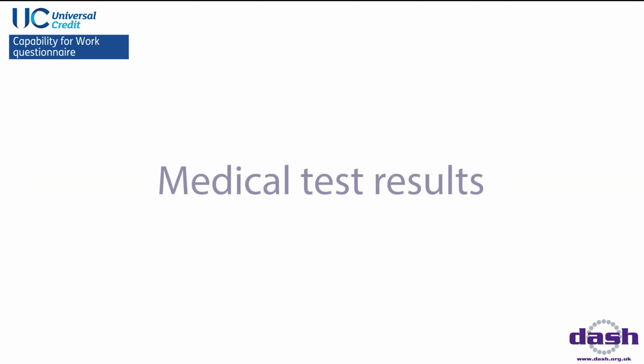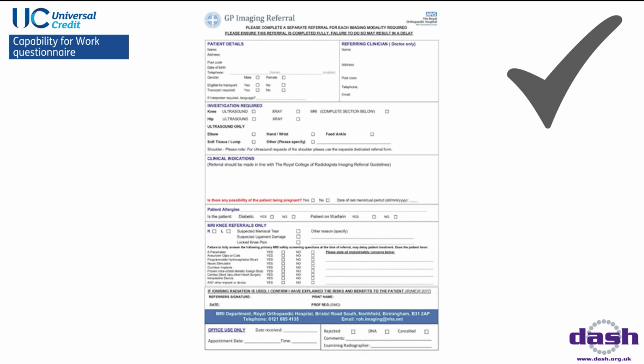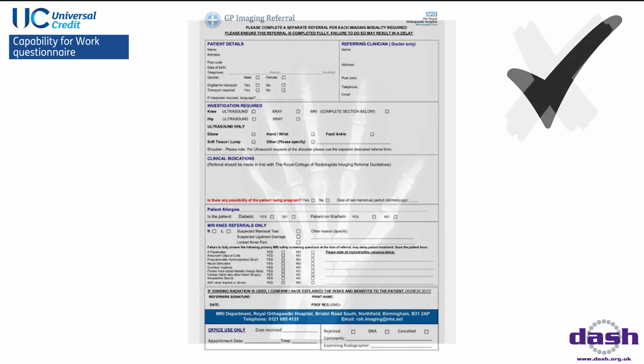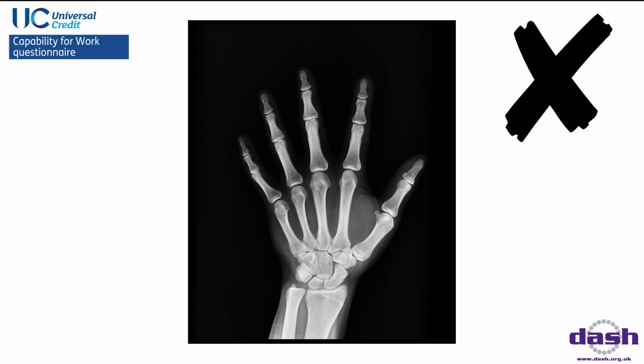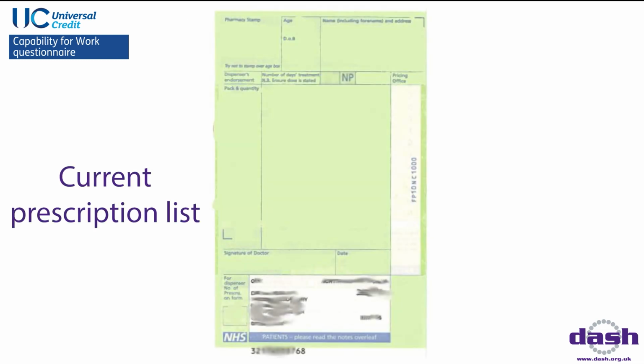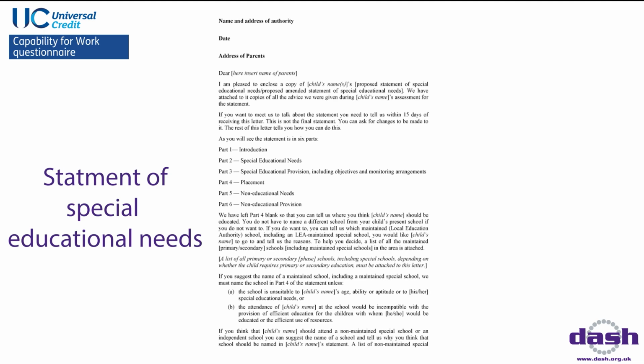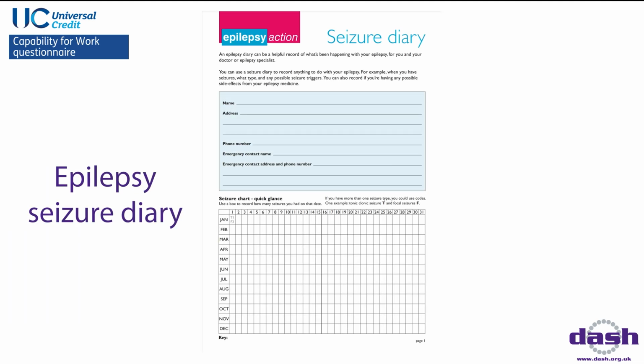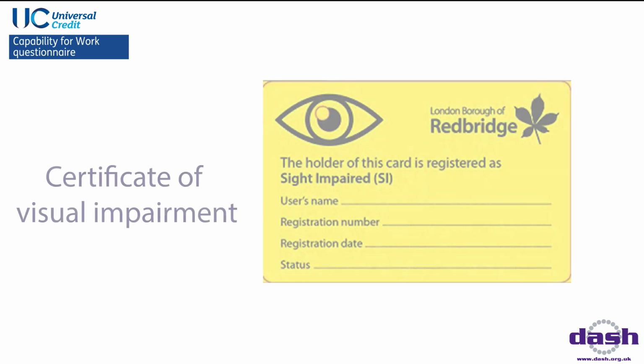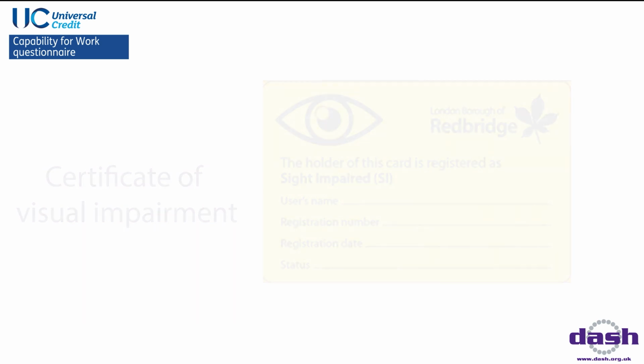Secondly, your medical test results, including any of the following: scans, audiology, and the results of X-rays, but not the X-ray images themselves. Thirdly, you can include your current prescription list, your statement of special educational needs, your epilepsy seizure diary, and your certificate of visual impairment, if you have them.